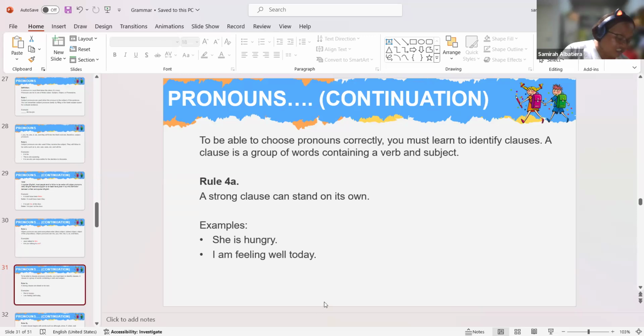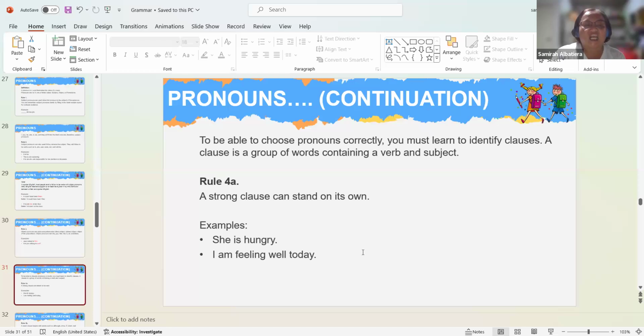For example, she is hungry. So this is one independent sentence, right? We have the subject and the verb. She is hungry. I am feeling well today.